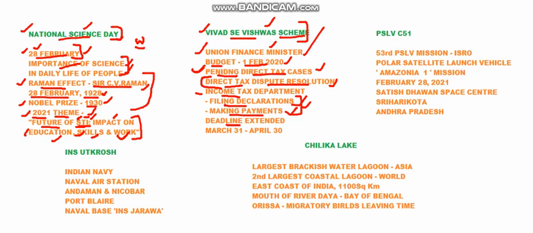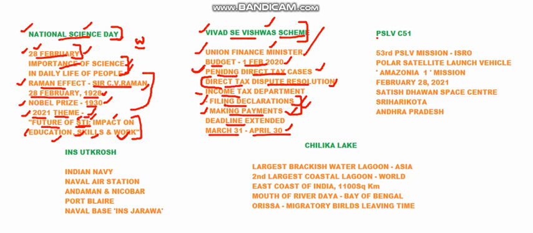The deadline this year was recently extended. Every year since last year, when this scheme came up, one had to file these declarations or make these payments before March 31st, but now the deadline is extended to April 30th. This is the reason why the VIVAD se VISHVAS scheme is in the news.